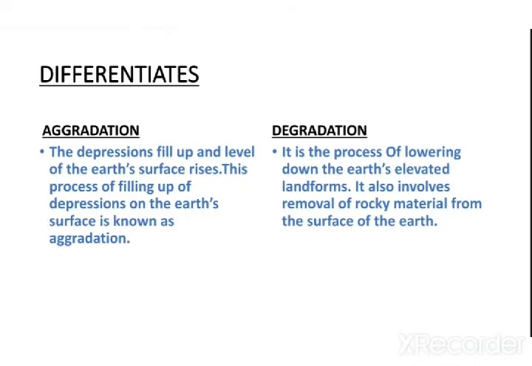Next, gradation and aggradation. So in the aggradation you will write the depressions fill up and level of the earth's surface rises. This process of filling up of depressions on the earth's surface is known as aggradation. In the degradation you will write it is the process of lowering down the earth's elevated landforms. It also involves removal of rock material from the surface of the earth.